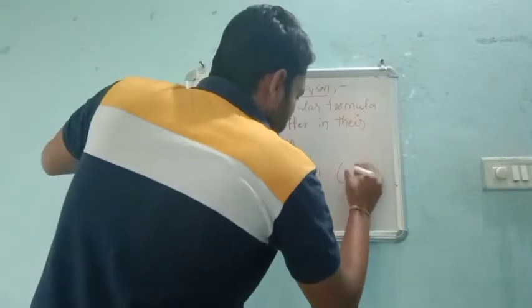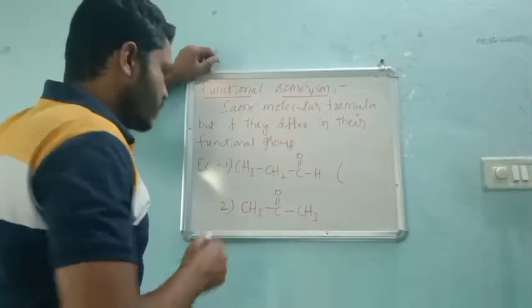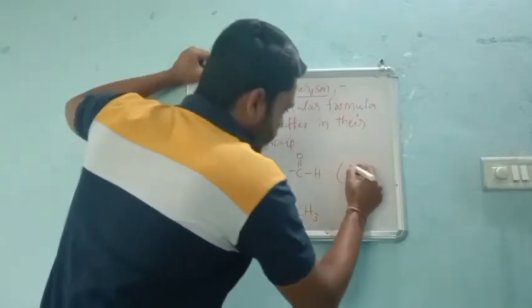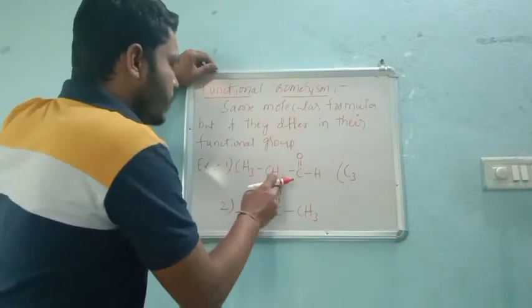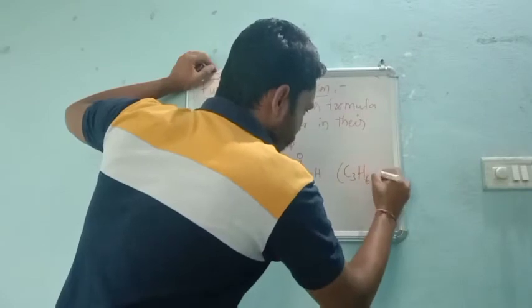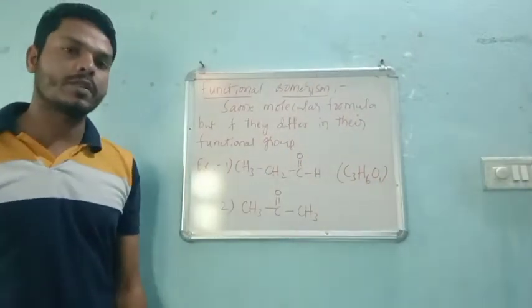Count the oxygen also. So, carbons are 3 in the first case. How many hydrogens? 3 plus 2, 5, 5 plus 1, 6. C3H6O is the molecular formula of the first.